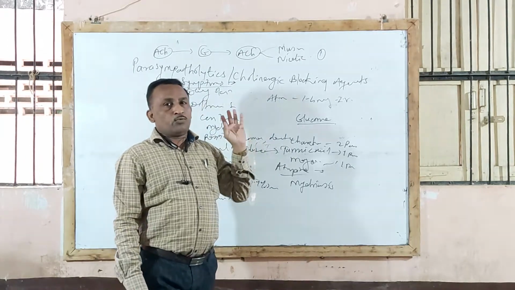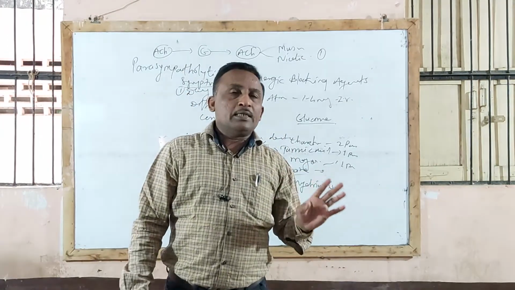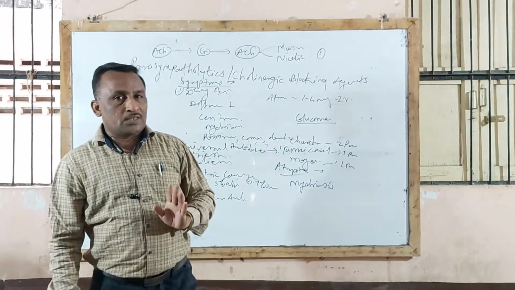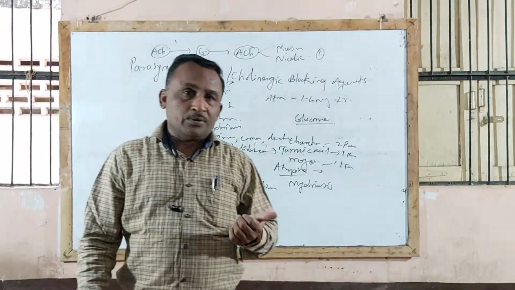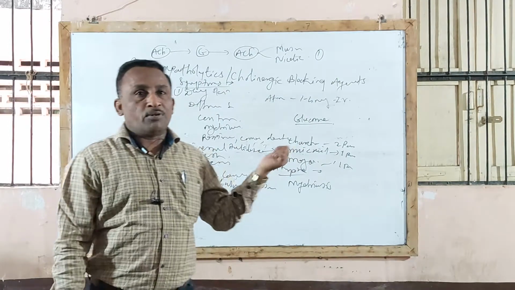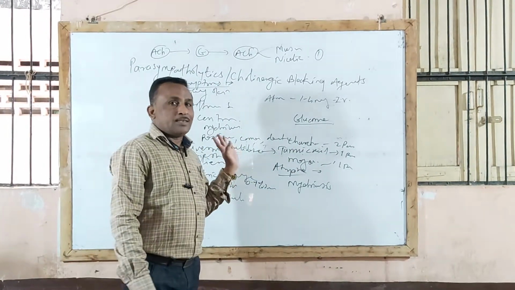Now here we finish the full topic, that is drugs acting on the autonomic nervous system. 4 chapters are completed. At least 12 marks and at most 16 marks of questions may be asked on these 4 chapters.